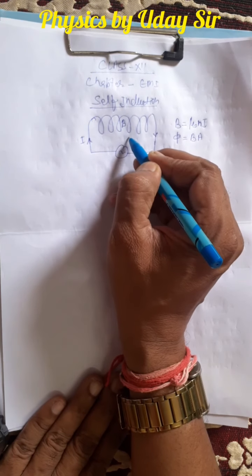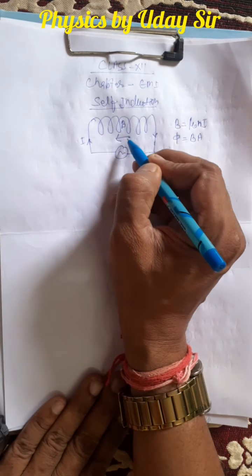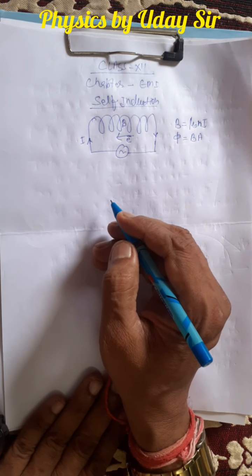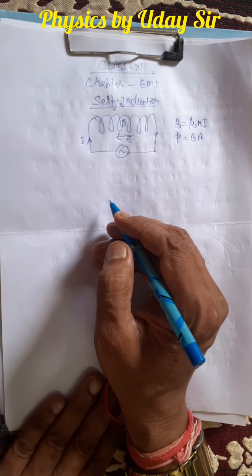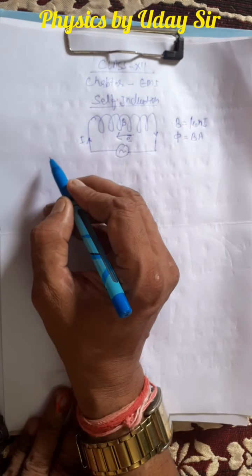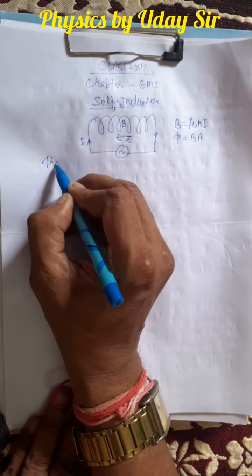Okay, due to the change in magnetic flux, there is an induced EMF which opposes the flow of current. That phenomenon is called self induction in electromagnetic induction. So what I told, the phenomenon